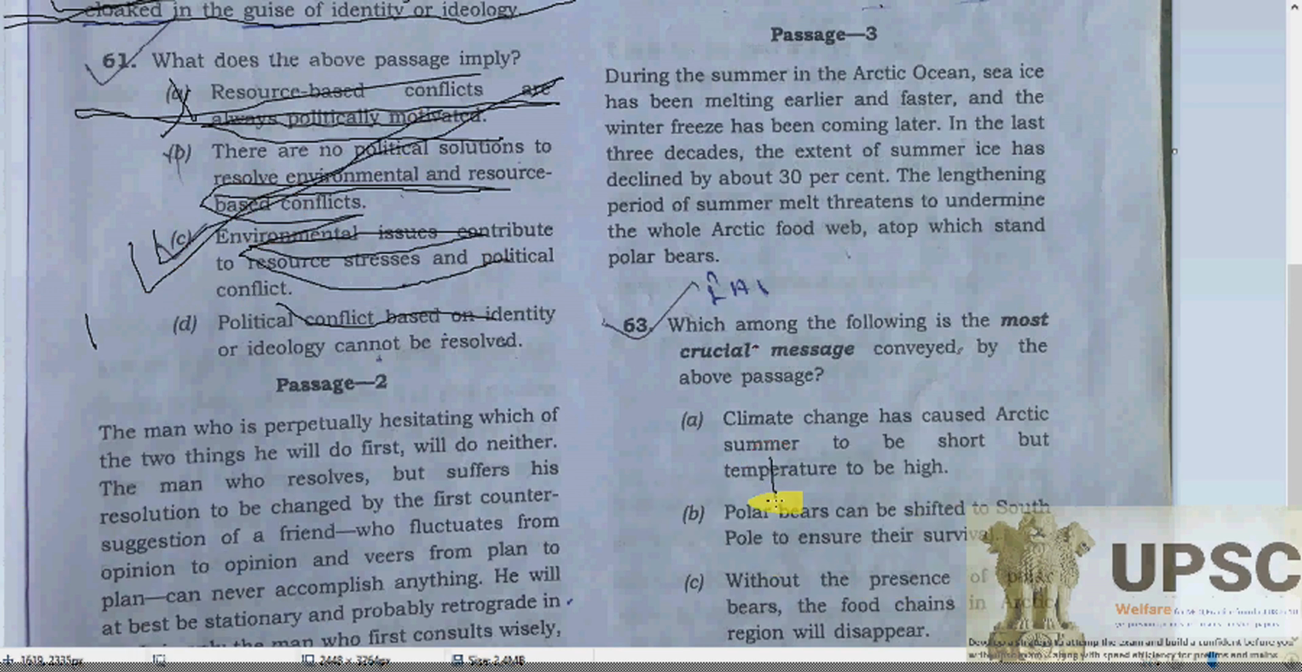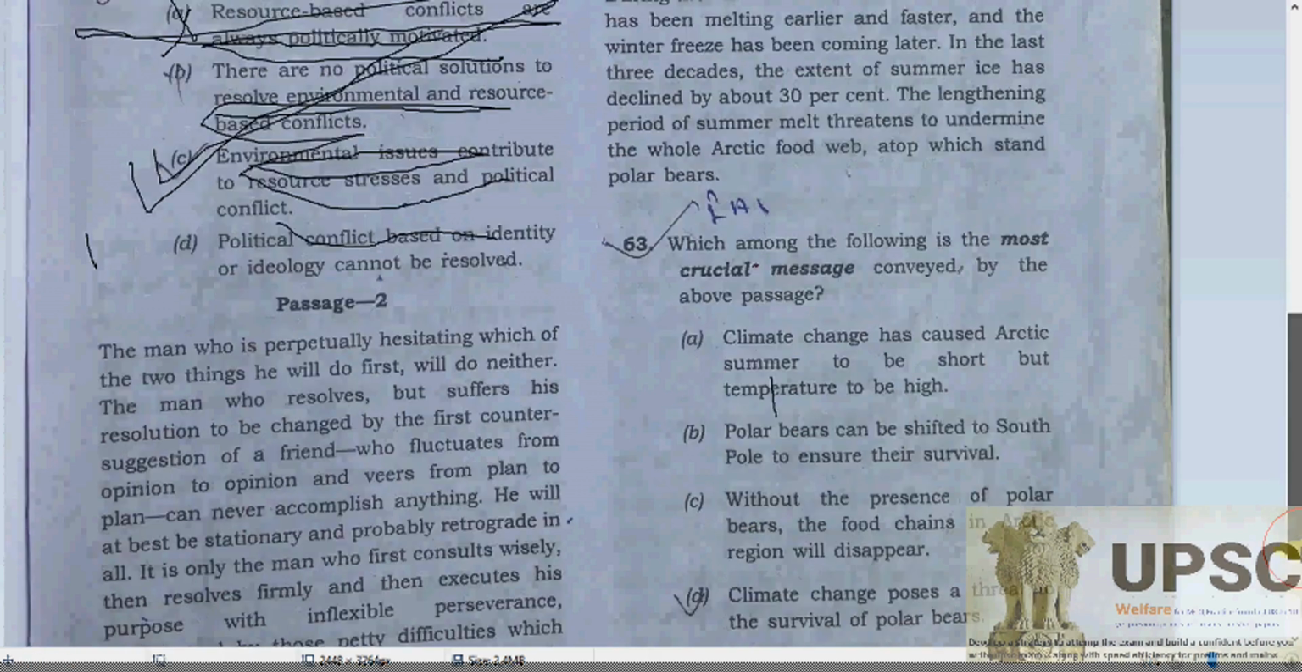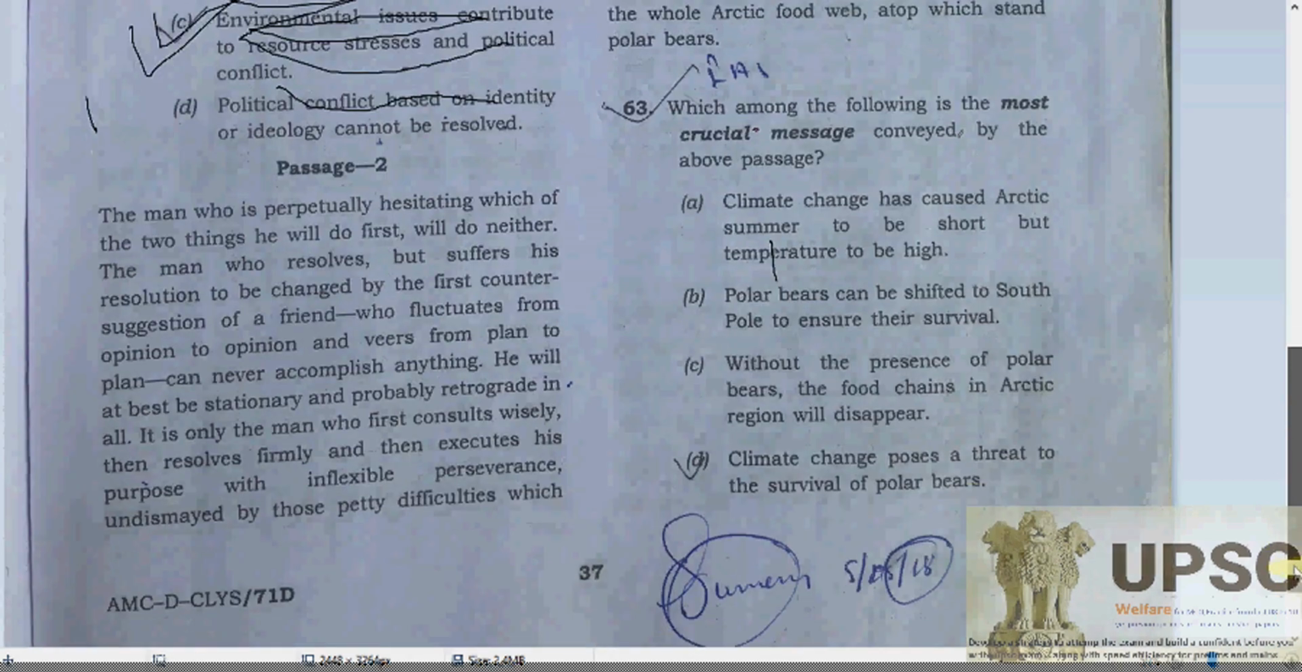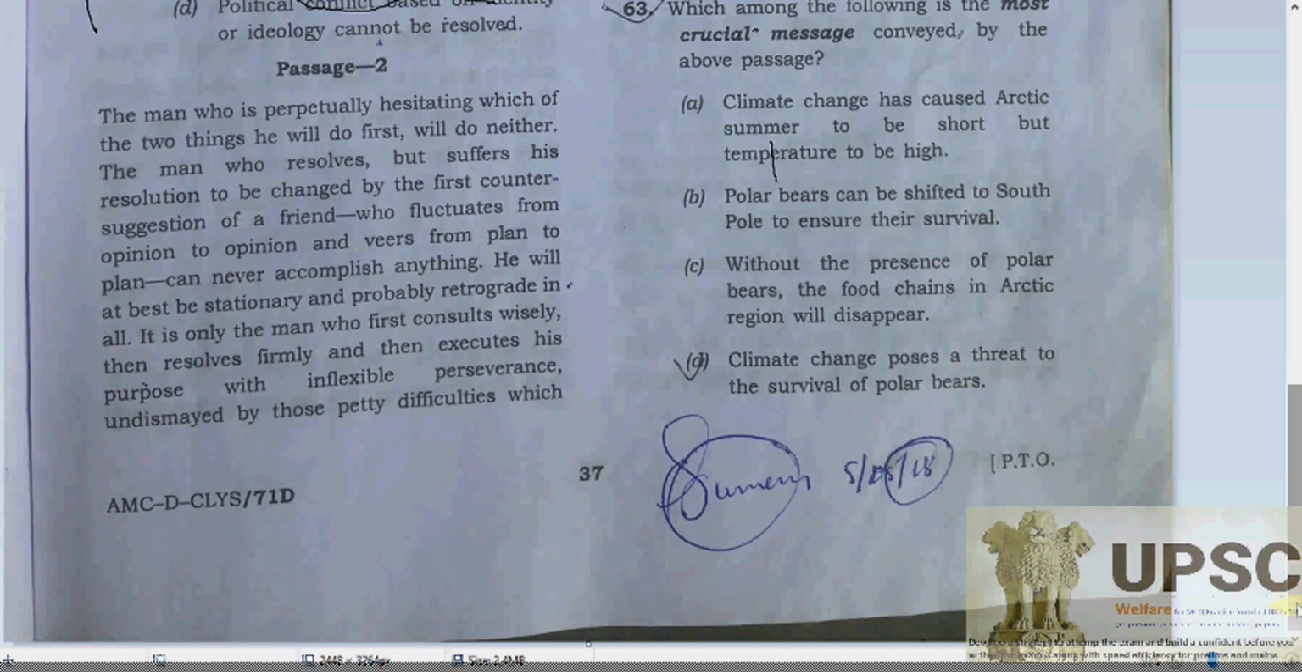So now, these all are here. Sorry, let's see the finish of this passage also. The man who is perpetually hesitating between two things, yes, he will do first and will do neither.